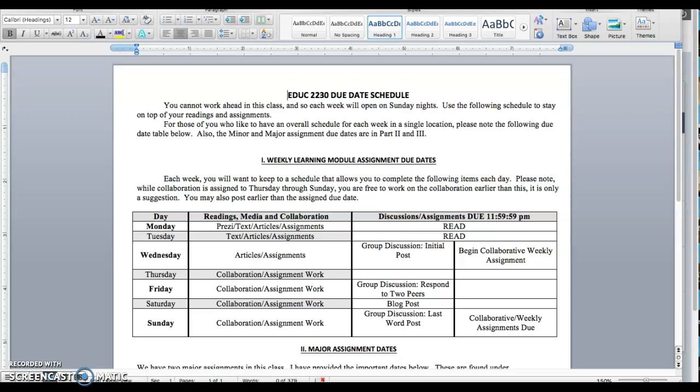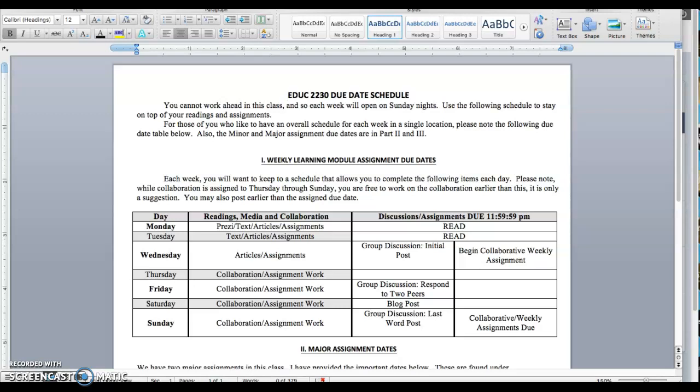On Mondays and Tuesdays, you should spend the days reading and consuming the Prezi and the text, the articles, and looking over the assignments for the week. On Wednesday, you should post your initial discussion post. Now, we're probably going to follow the first word, last word protocol. So make sure by Wednesday you've read the material and you've made your initial post of a quote. Wednesday is also when you can begin the collaborative assignment. You should get with your peers, and whatever the assignment is, you want to make sure you start working on that.